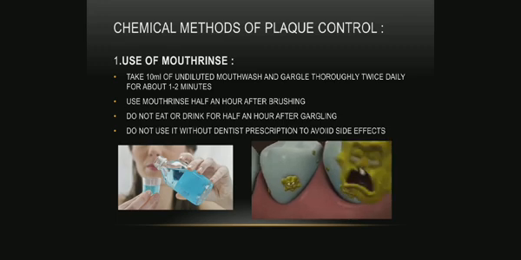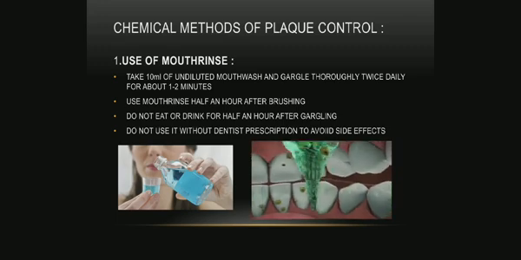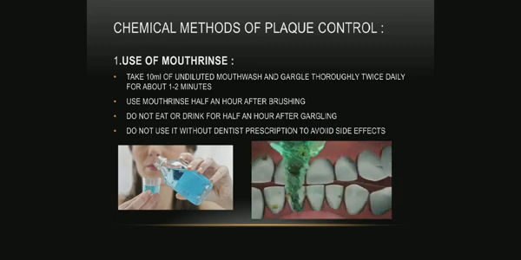Now let's see the chemical methods of plaque control. First is the use of mouth rinse. Use mouth rinse half an hour after brushing. Do not eat or drink half an hour after gargling. Some mouthwashes need a dentist's prescription to avoid side effects.